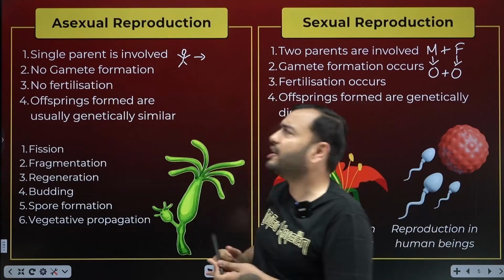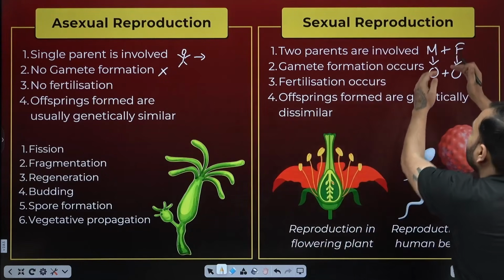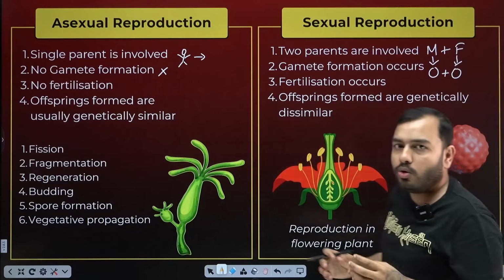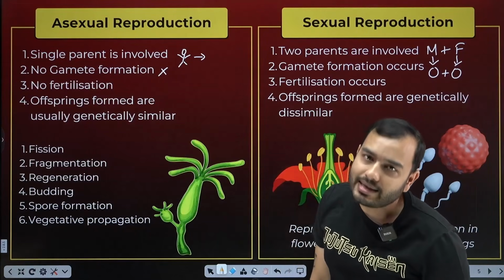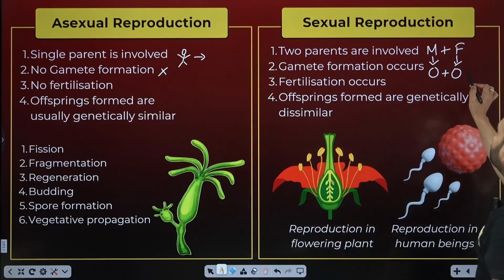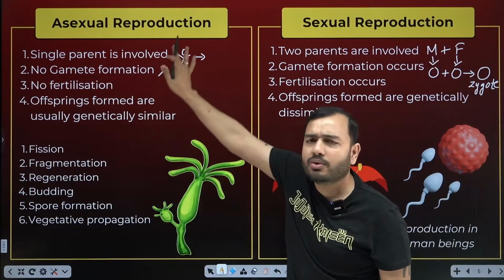In asexual reproduction, no gamete is formed. It is not needed. In sexual, it is necessary, beta. There is a male sex cell, a female sex cell, and both have to meet. We call that meeting fertilization. So from the mating of these two, fertilization will happen and a new cell will be formed, which we call zygote. Not bigote, zygote. Okay.